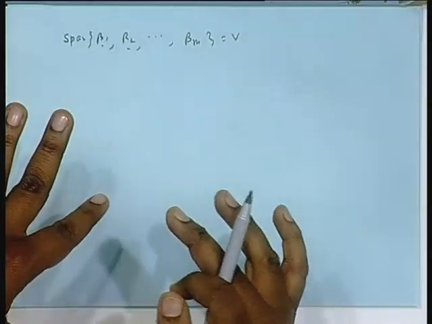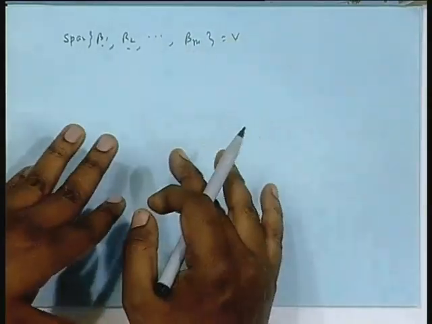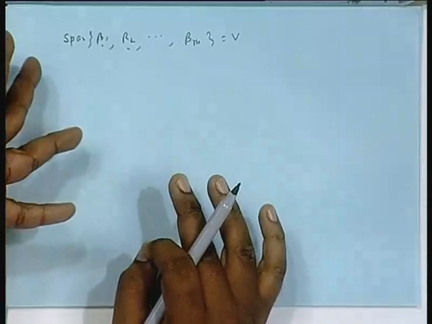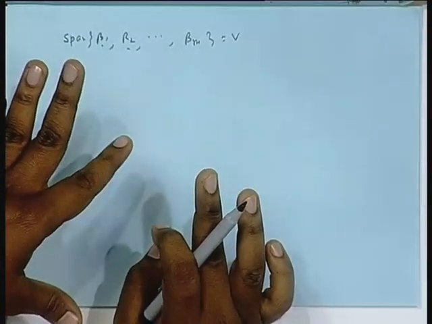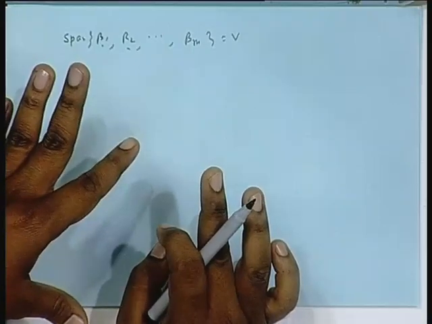Then in the same proof you reverse the role of n and m, and immediately you get that m cannot be less than n also. You understood my logic? I start with m greater than n and show it is not possible. Then m should be less than n, but by the same proof, interchanging the roles of n and m, n also cannot be greater than m. So the only possibility is m equal to n. It is not very difficult, it is an easy proof.